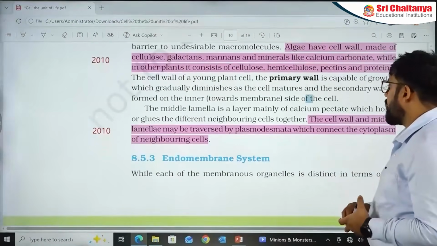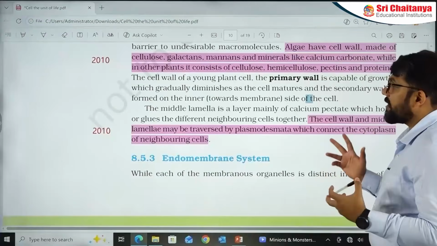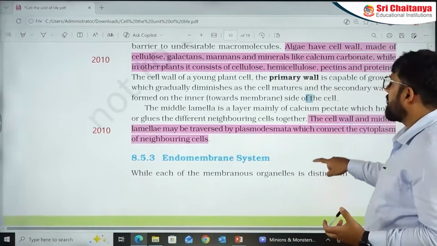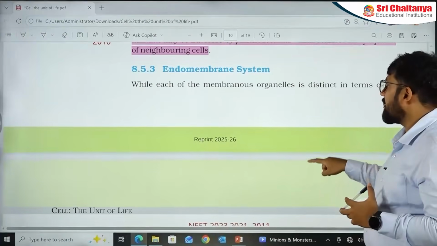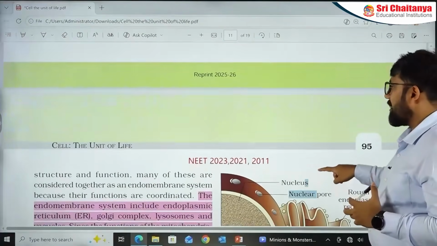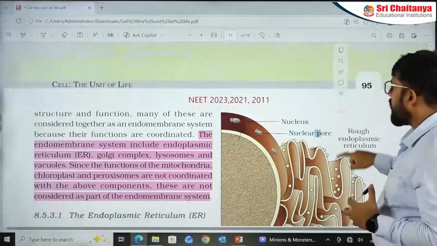Then you have cell wall, middle lamella, which may be transferred by plasmodesmata. Plasmodesmata have made questions before. This is how it is. Please keep on marking your NCERT. Very, very important section. So if you are marking the NCERT, let's go into a much more important section.